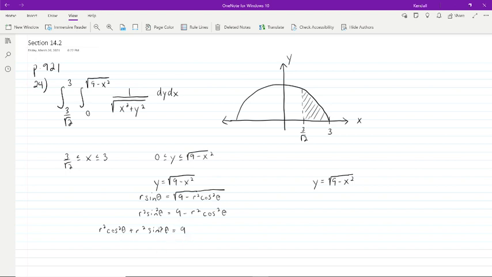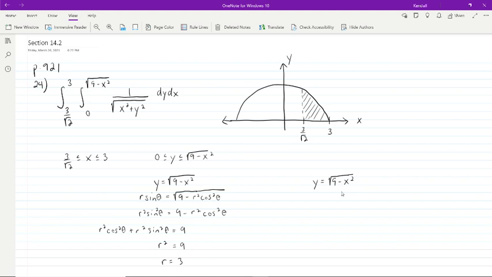We use our favorite trig identity. It tells us the left-hand side of this is just r squared equals 9. And then remember, r always has to be greater than or equal to 0. So this tells us r equals 3. All right, so we saw that bound from our picture, but this is how you go through it algebraically.